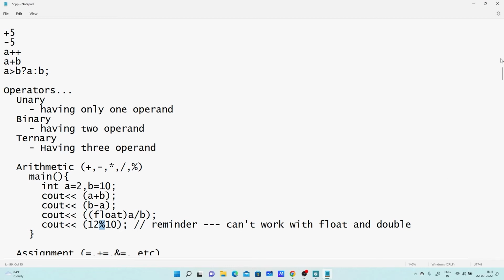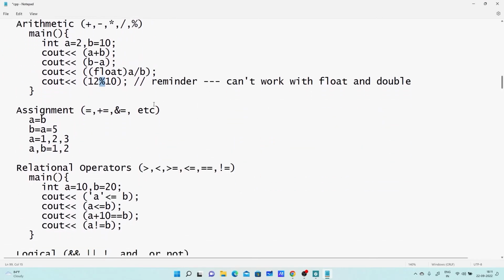Similarly, we have the next operator called assignment. These are valid assignment statements. Here the value of b will be assigned to a, the value of 5 will be assigned to a, and the value of a will be assigned to b. In this case, the expression 1, comma 2, comma 3 will be evaluated according to the precedence of operators. Comma has lower precedence than assignment, so 1 will be assigned to a, right?